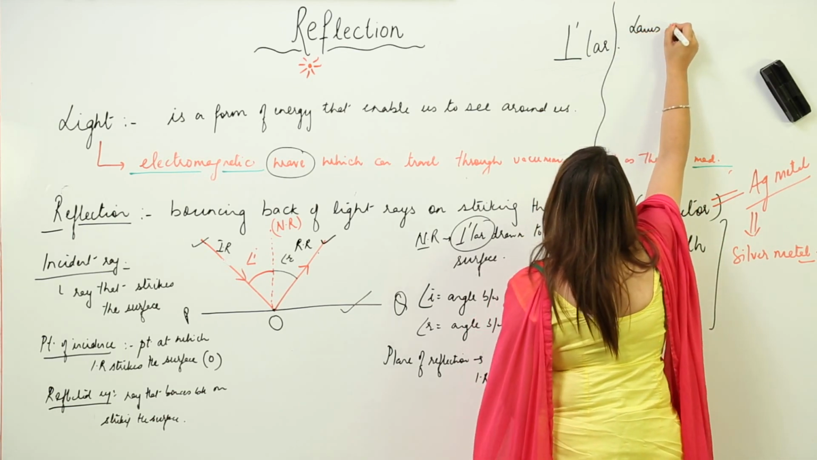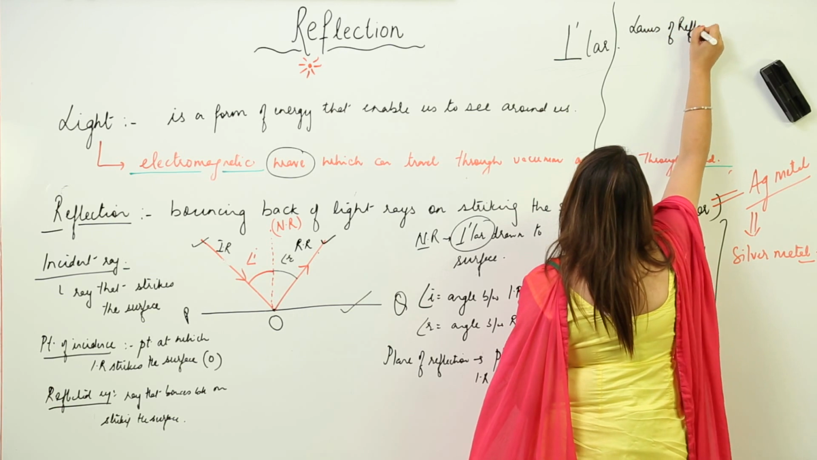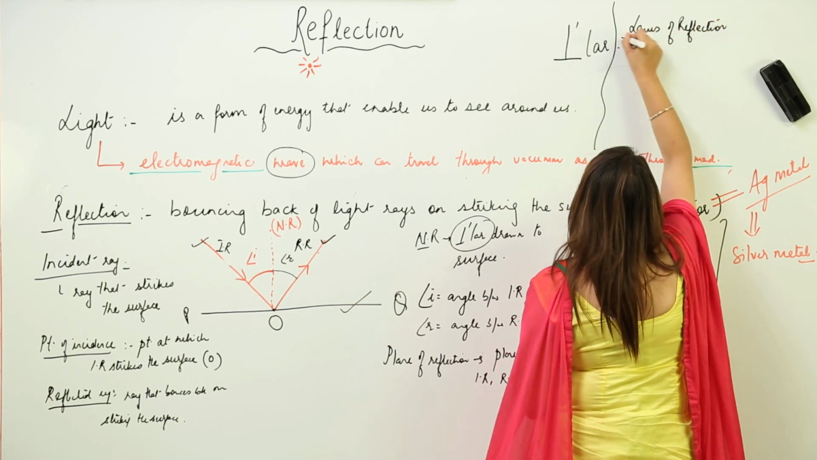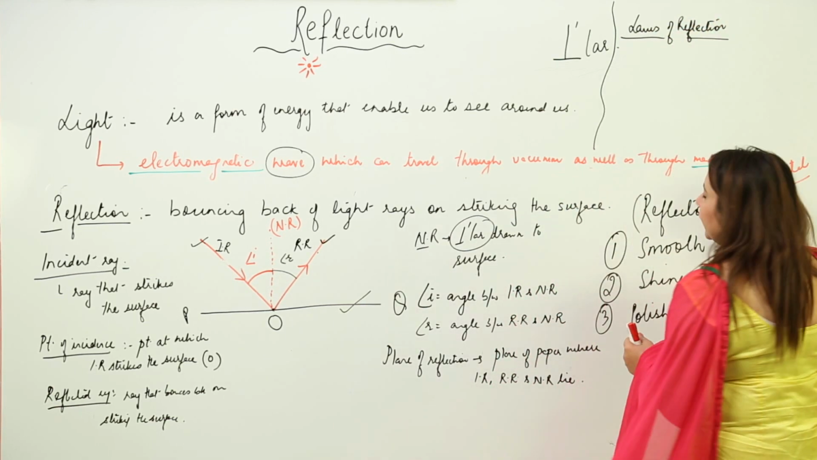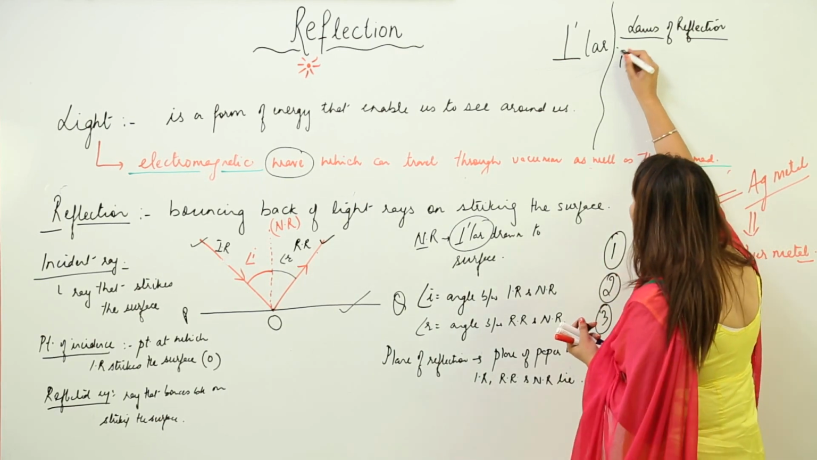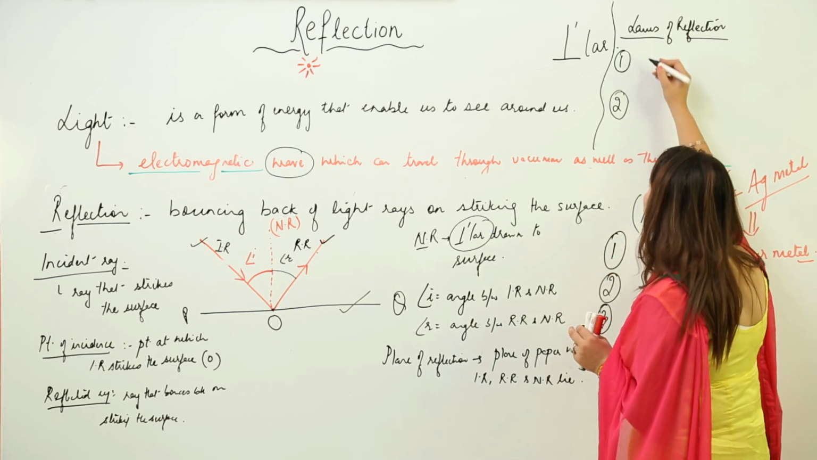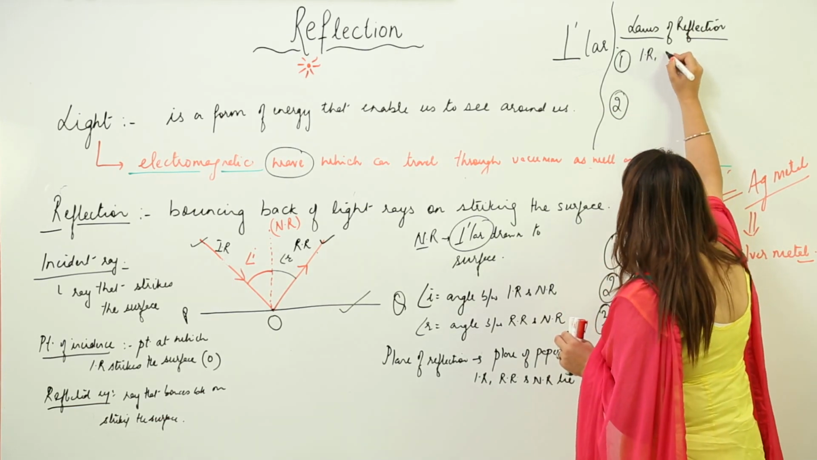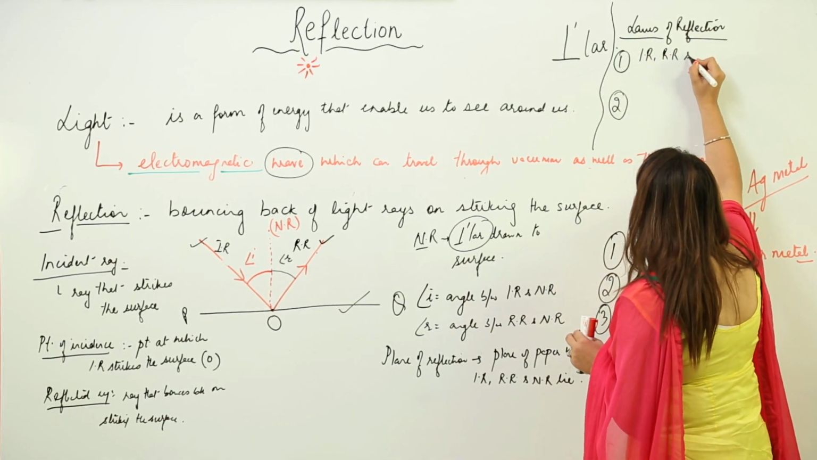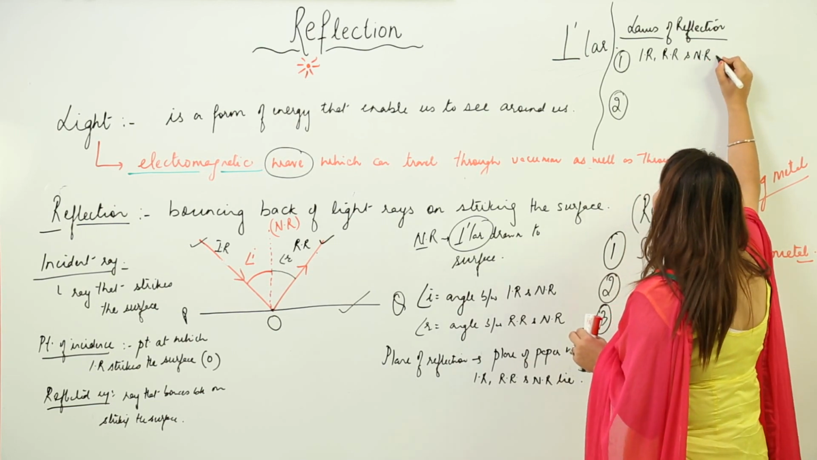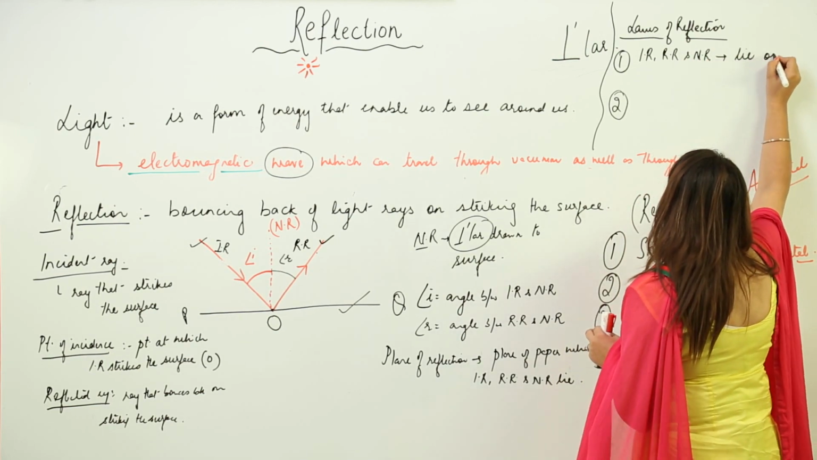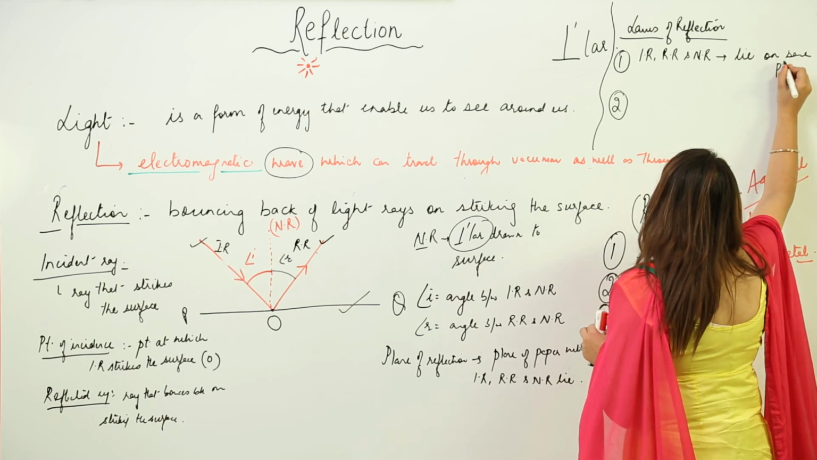So that means, what kind of observation do you see from any surface where reflection is occurring? We see that we always see these two kinds of things. So there are two laws of reflection. One is that the incident ray, reflected ray and normal ray are all going to lie on the same plane.